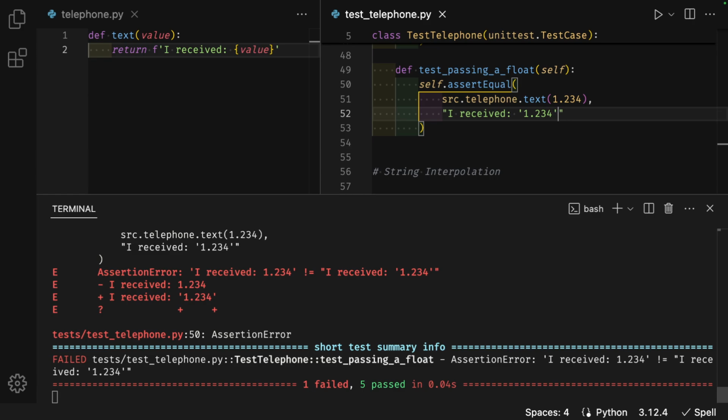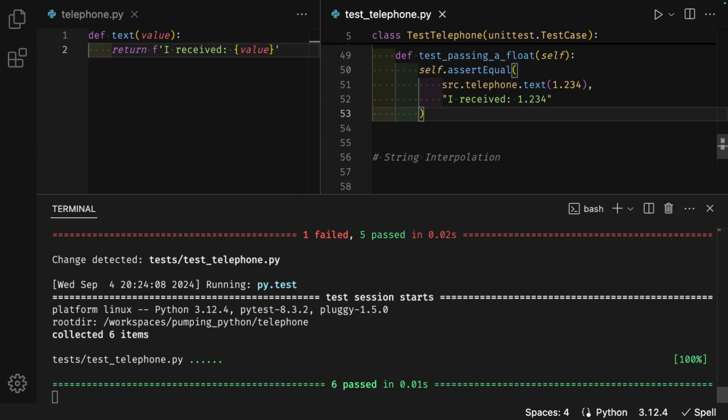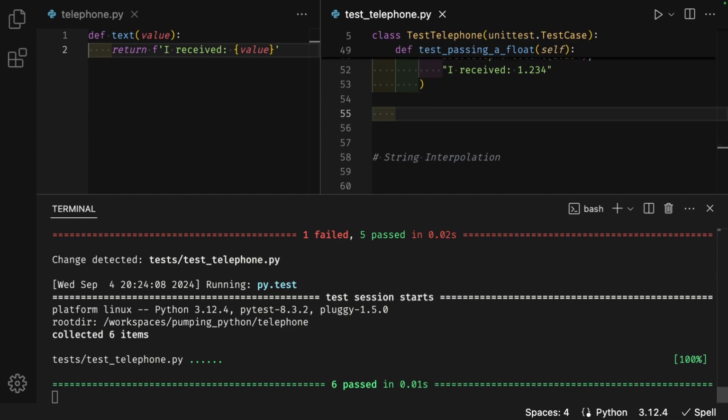The terminal shows an assertion error. When I change my expectation to match reality, the test passes. Enter twice, backspace. def test_passing_a_tuple.